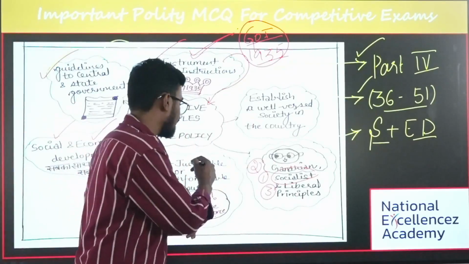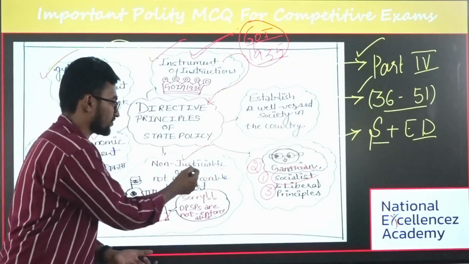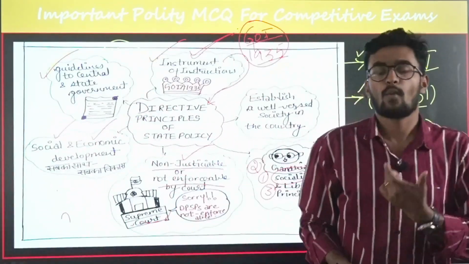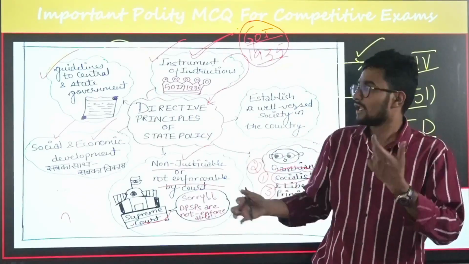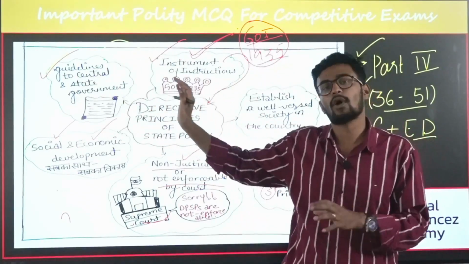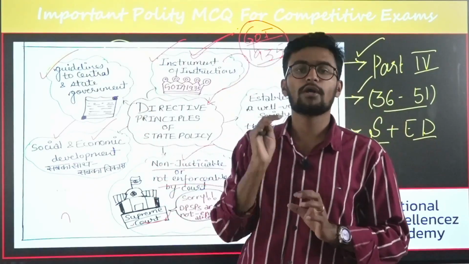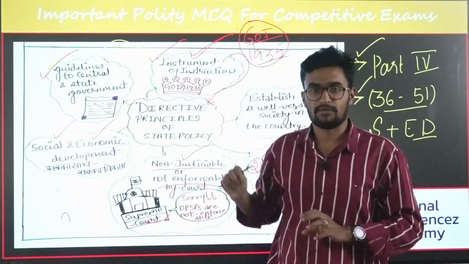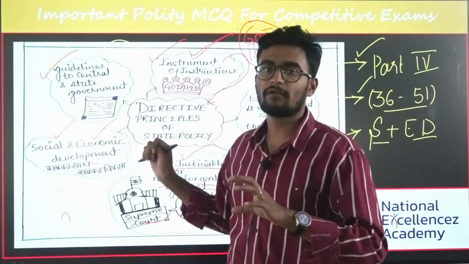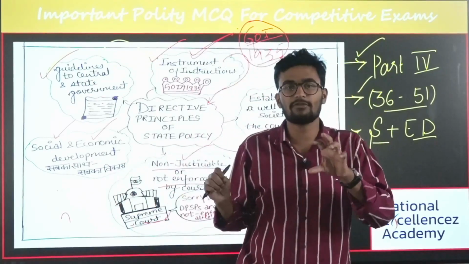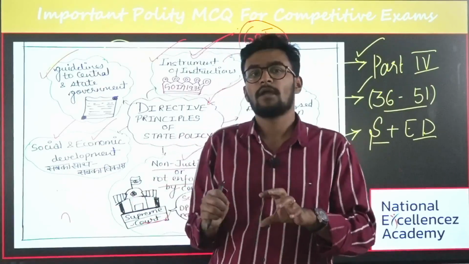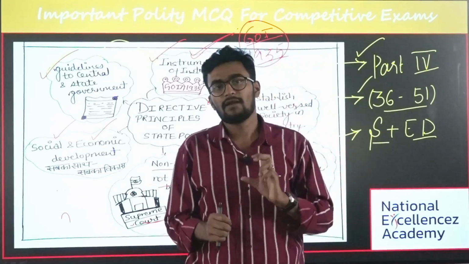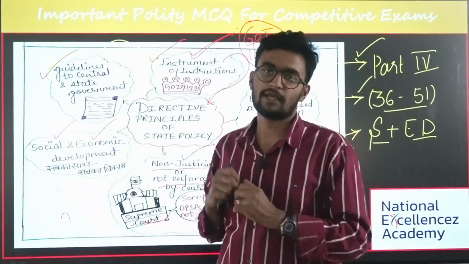Is it clear? And the last and most important thing is, it is non-justiciable or non-enforceable by a court of law. What does that mean? If the government is not implementing the articles mentioned in the Constitution, you cannot go to the court or the Supreme Court saying it is a violation. Whereas fundamental rights are enforceable. If there is a violation of fundamental rights, the person can move to the Supreme Court saying their right is being violated, and ask for judgment or some remedy. Is it clear?